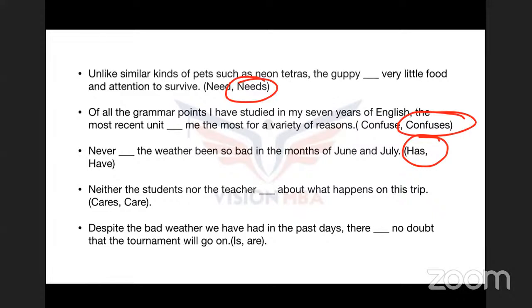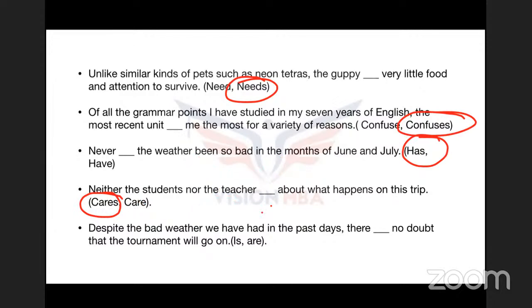Now remember that concept which I have explained to you. Whenever these kinds of conjunctions are there, neither nor, either or, you need to go with the subject that is closest to the verb. Now students is plural, definitely more than one student. Teacher is singular. Because teacher is closest to the verb, I am going to use "cares." Neither the students nor the teacher cares about what happens on the trip. I hope you guys are getting it.